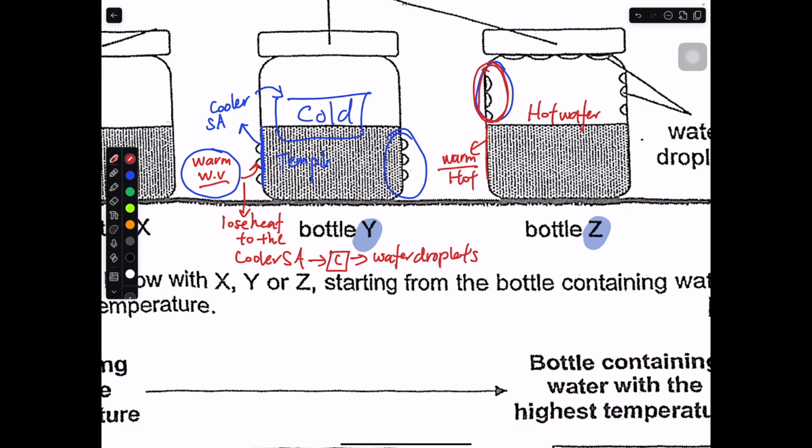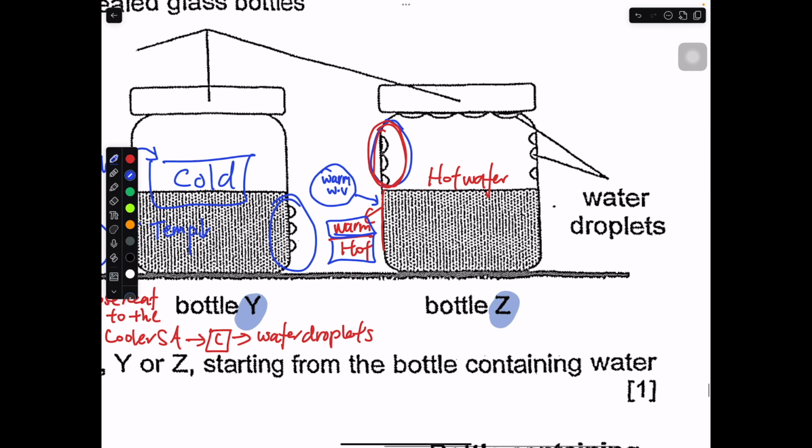The warm water vapor, when it reaches this surface, maybe let me just draw it. The warm water vapor, when it reaches this surface, cannot lose heat because this is a warm and hot surface. It cannot lose heat, so it will not be able to condense. But for this side, why will it condense onto this side? It is because the hot water that evaporates from here produces very warm water vapor. It's of a very high temperature.